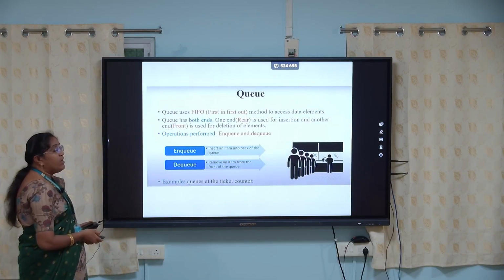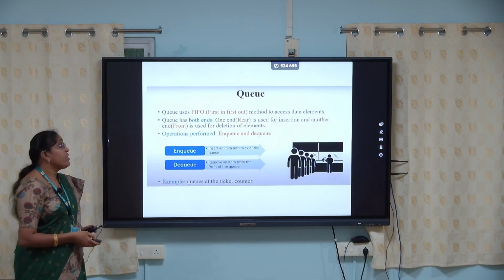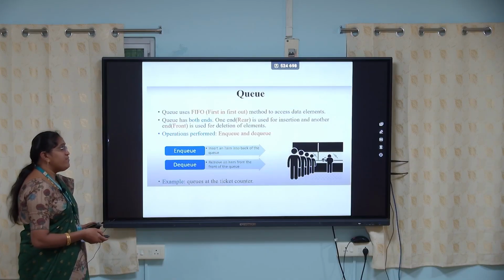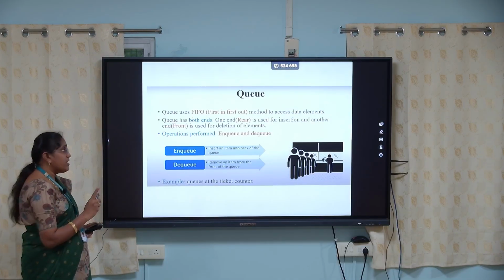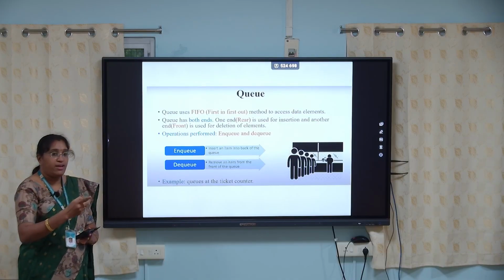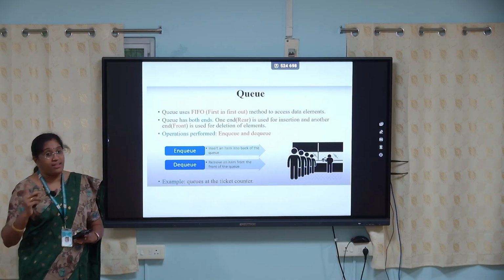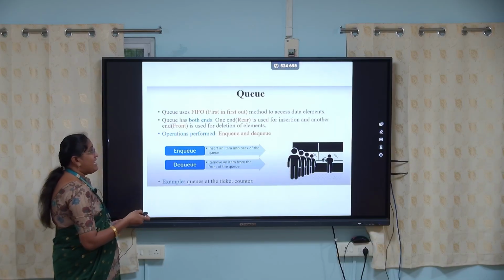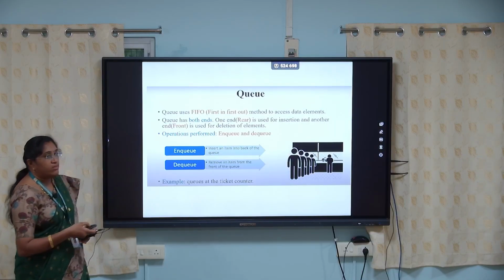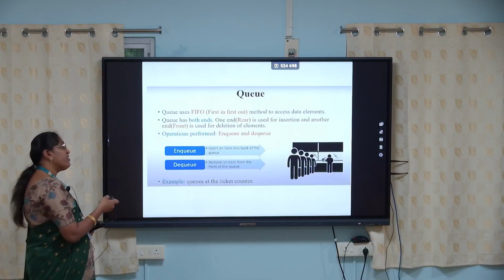Next, queue. Queue is a linear data structure. It is called first in, first out. In a queue, we have two ends. Insertions take place at one end and deletions take place at another end. The end where an element is inserted is said to be the rear end, and the end where an element is deleted in the queue is said to be the front end.